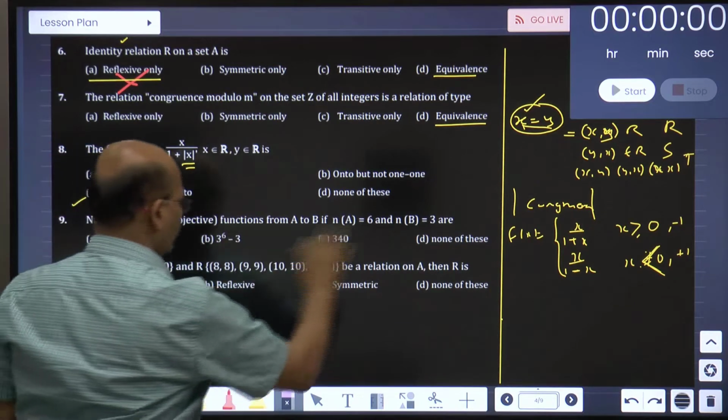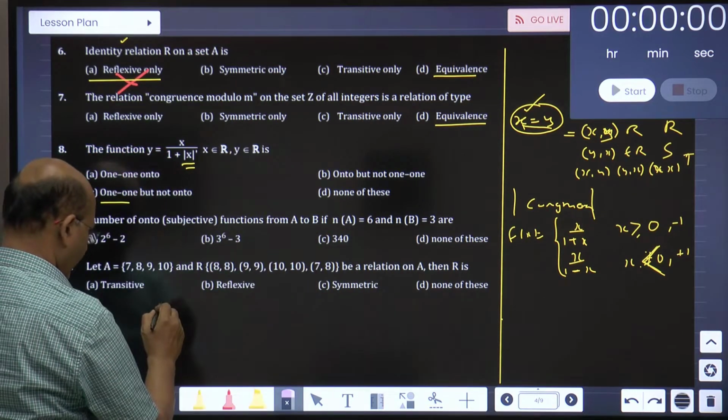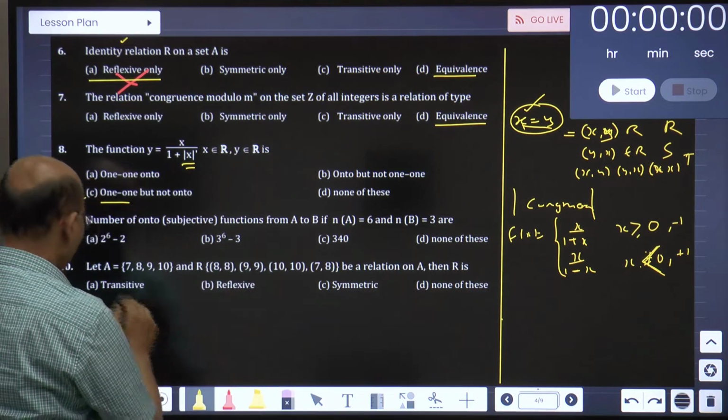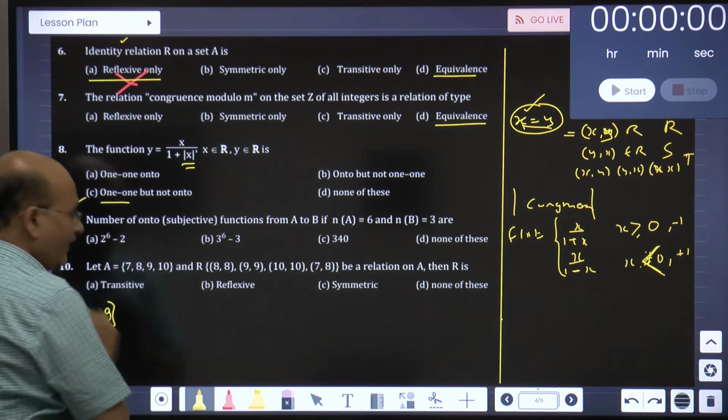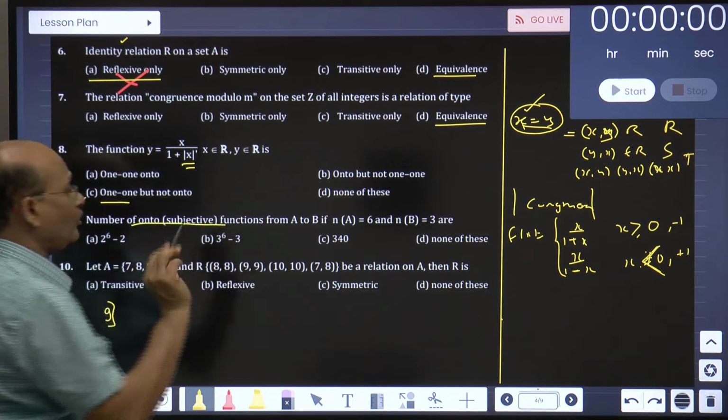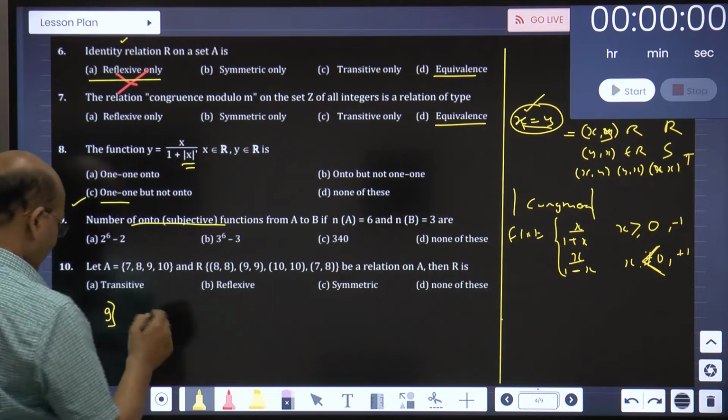So, number of onto functions. Now, see here very carefully. Here I am writing sum number 9. Very, very important. Now, this point I had not given, the number of onto functions I had not given to you. So, how do you get the onto function?